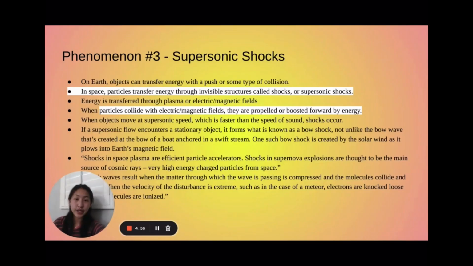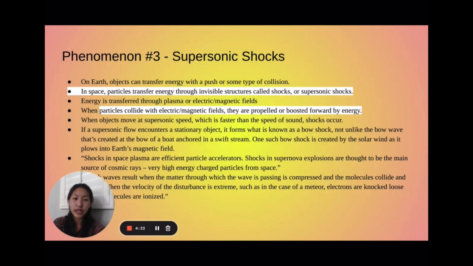On Earth, objects can transfer energy with a push or some type of collision. In space, however, particles transfer energy through invisible structures called supersonic shocks, which are faster than the speed of sound. When particles collide with electric or magnetic fields, they are propelled or boosted forward by energy. If a supersonic flow encounters a stationary object, it forms what is known as a bow shock, not unlike the bow wave that's created at the bow of a boat anchored into a swift stream.